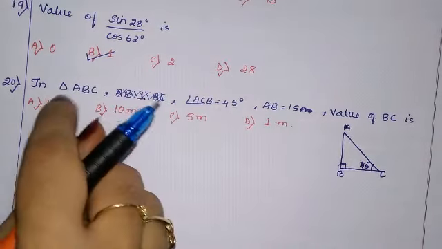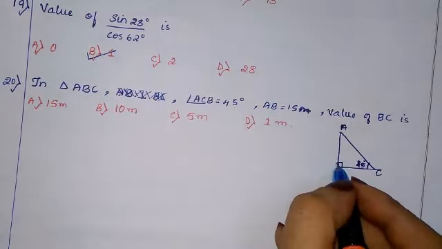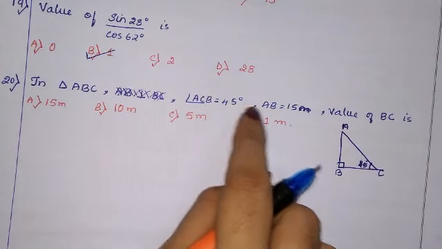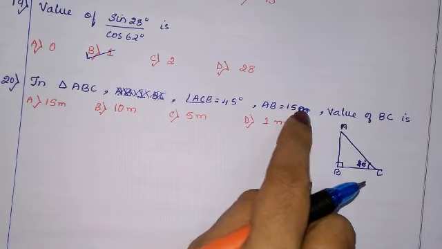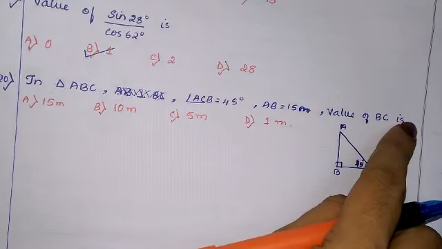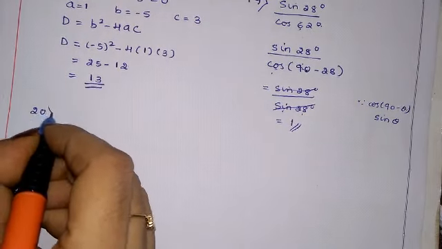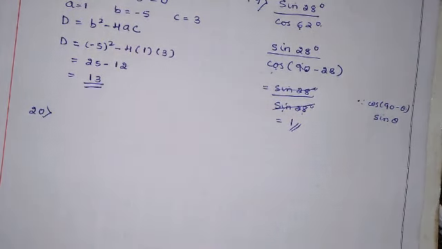Now in triangle ABC, here you can see 90 degree, ACB is 45 degree, AB is 15 meter. So the value of BC is, okay. This is the last question I have here, question 20. Actually total questions are 40. As you know this is the pandemic situation and we don't have any shops open, so I am writing this model paper from what I have got.